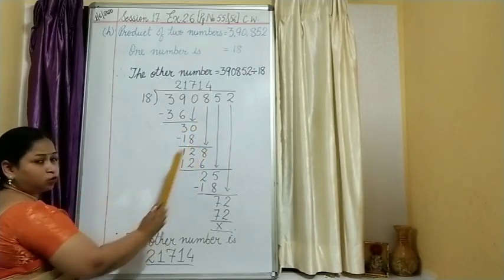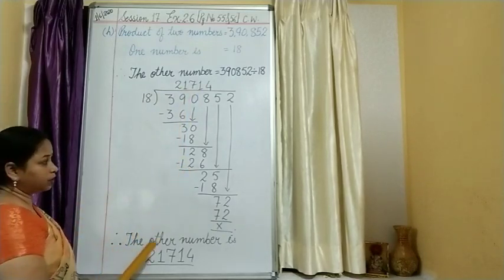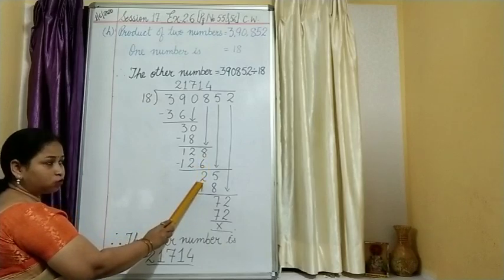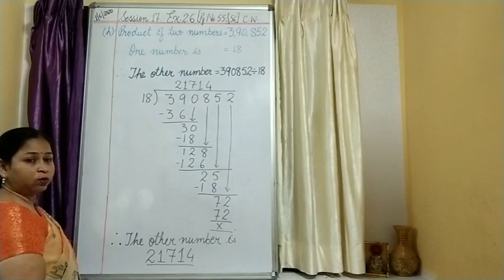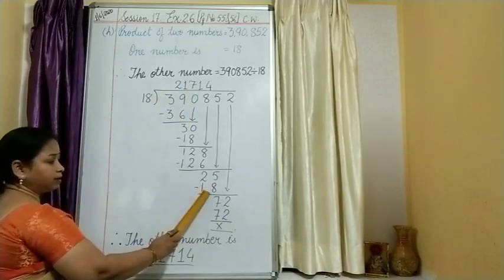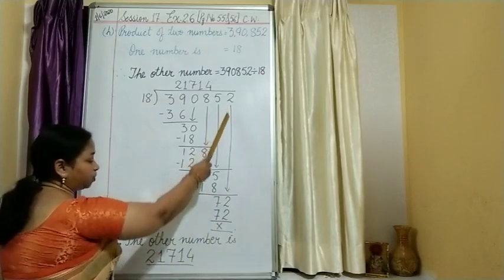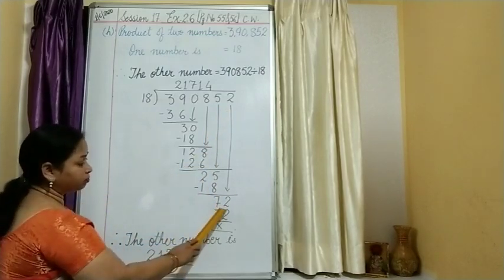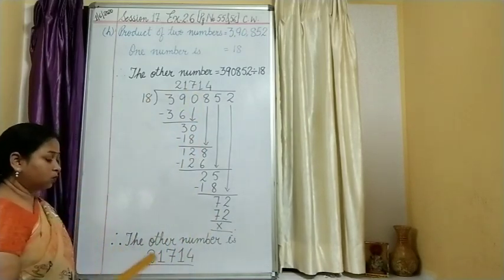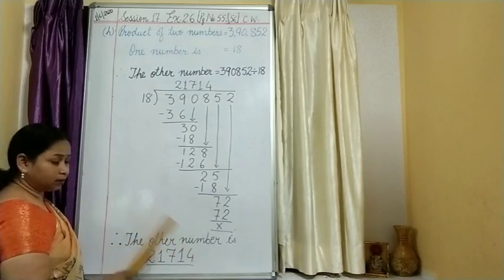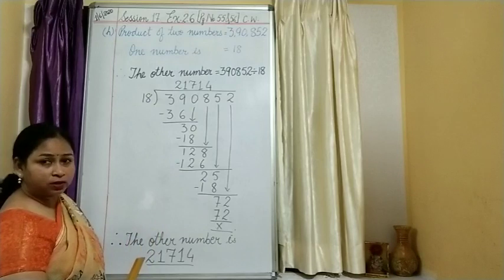Drop down this 8 over here. 18 7s are 126. So 8 minus 6 is 2 and drop down this 5 over here, 25. What do we do now? We have to take 18 1s are 18 over here. 25 minus 18, you will get 7. Drop down this last final 2 over here, 72. Then 18 4s are 72. So the other number is 21,714. I hope this question is clear to you.